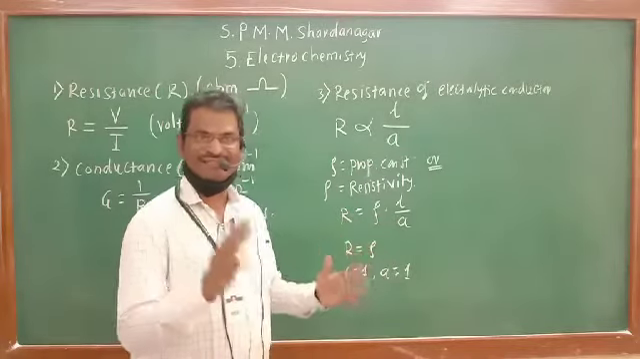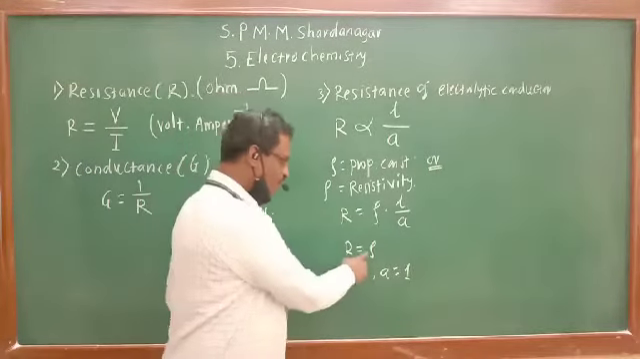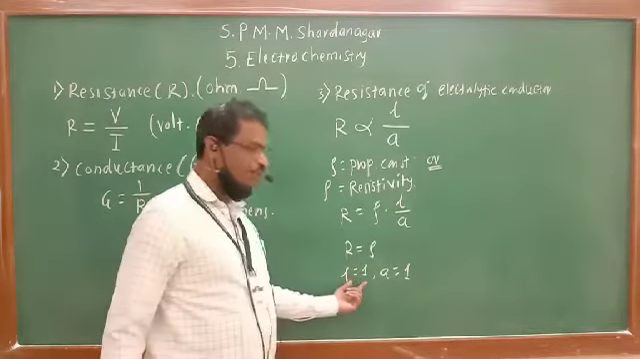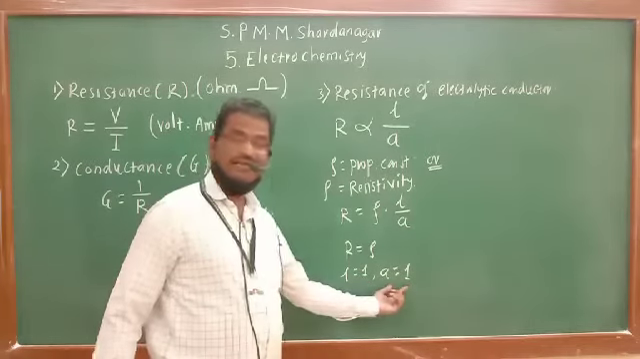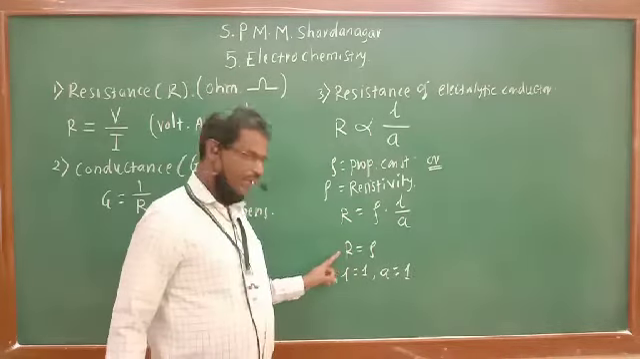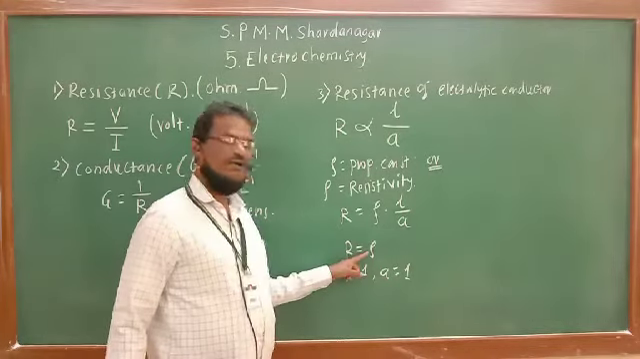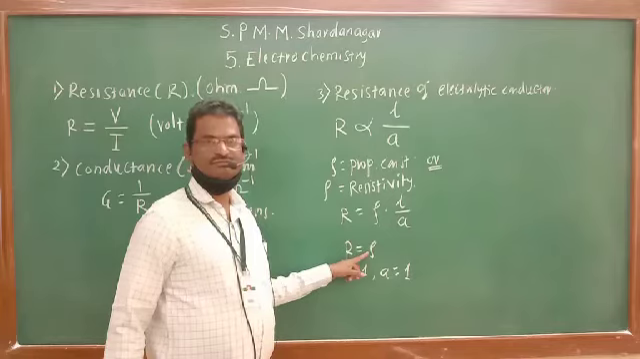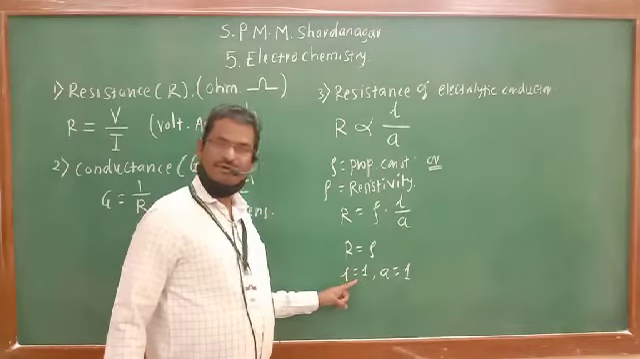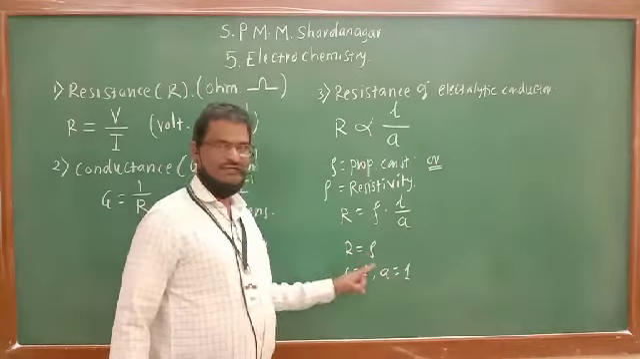Now what is meant by resistivity? Resistivity rho is nothing but the resistance of a conductor having unit length and unit area of cross section. Resistance of a conductor having length 1 centimeter and area of cross section 1 centimeter square is known as resistivity. Resistivity is nothing but the resistance whenever length of conductor is 1 and area of cross section is also 1.